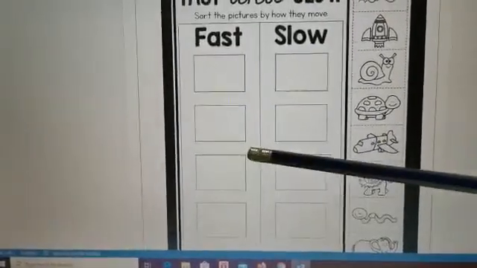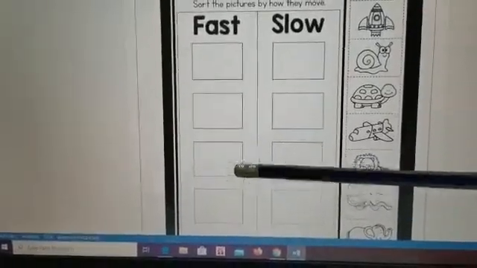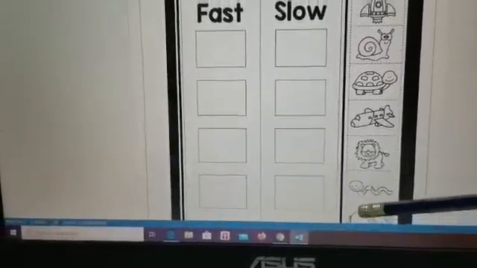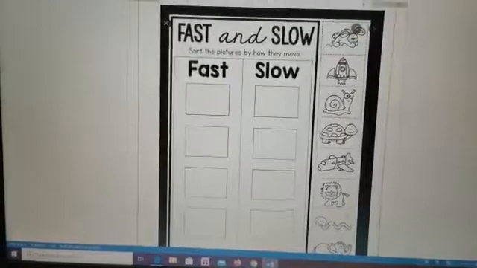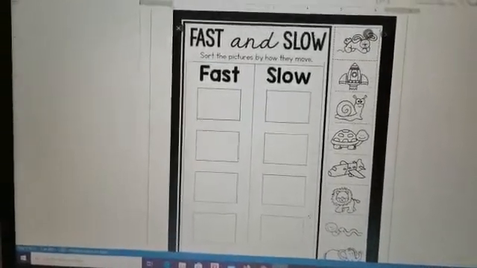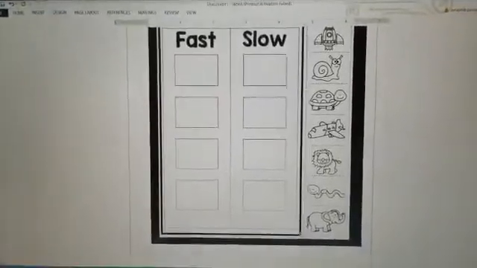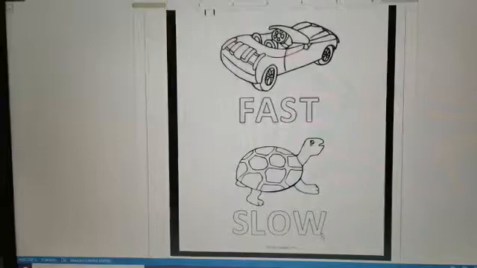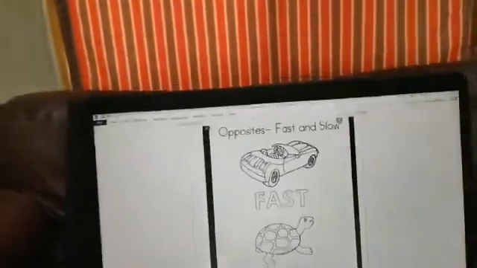Moving fast. The lion? Fast. The caterpillar? Slow. The elephant? The elephant is also moving slow. So some of the movements can be fast or slow.